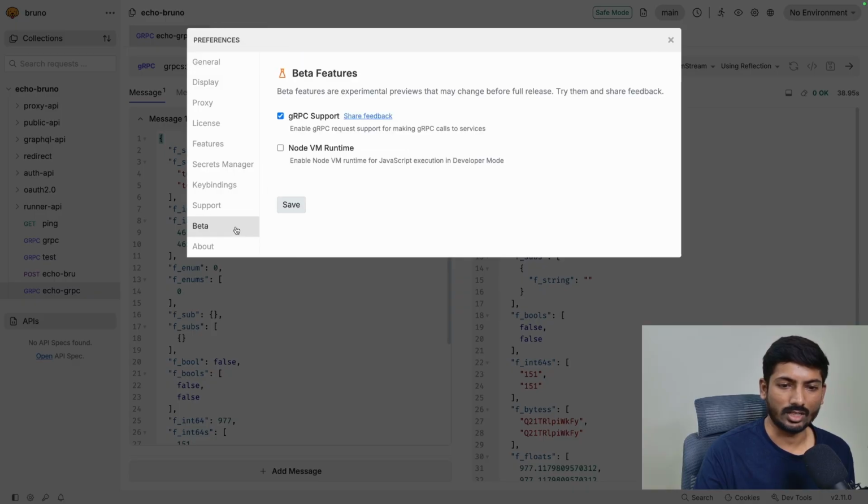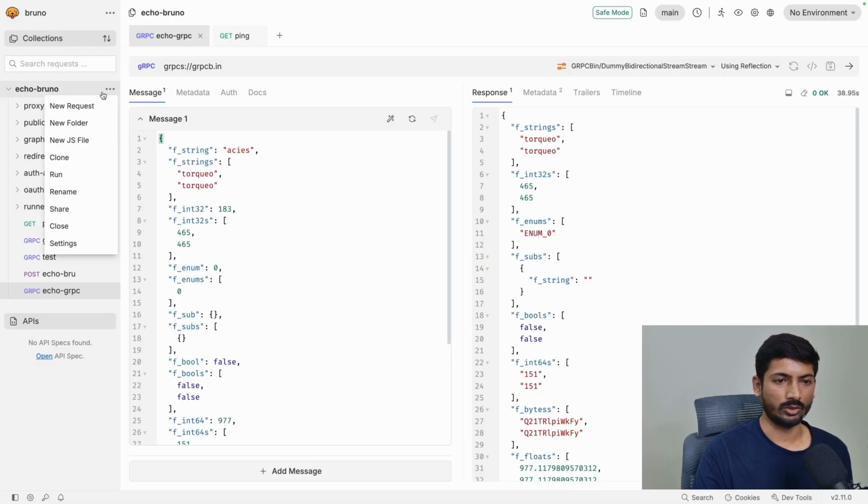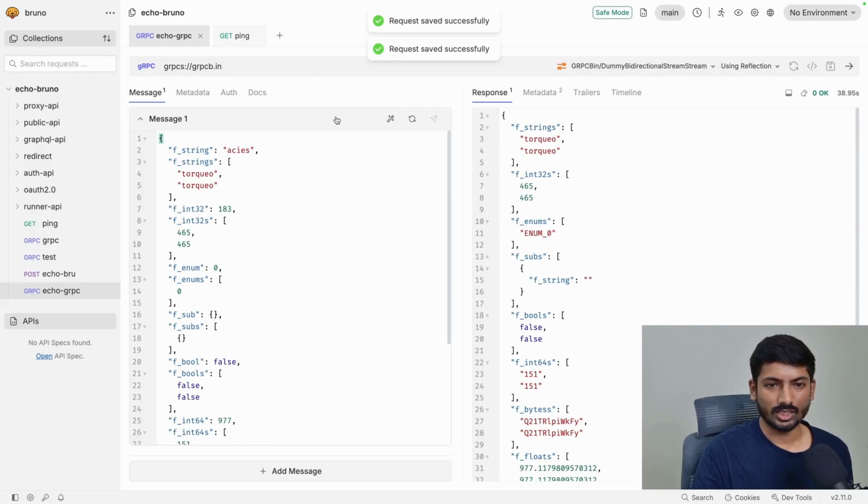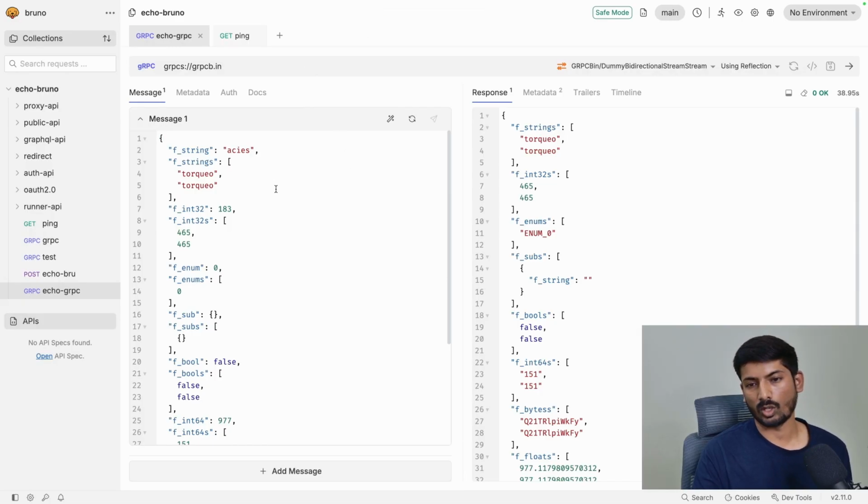So this is a complete walkthrough, or basic walkthrough, and again, just as a reminder, if you want to use the gRPC feature, you have to enable gRPC support from here, and then you can use gRPC. So this is how you can use gRPC.